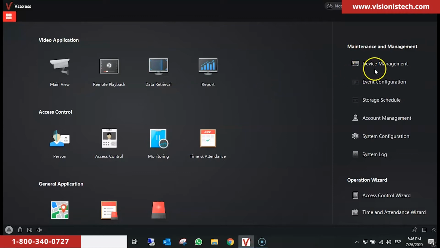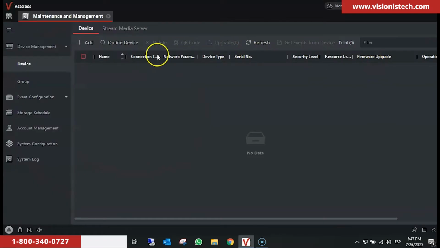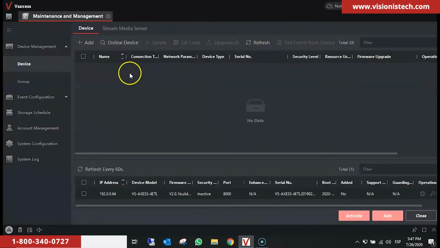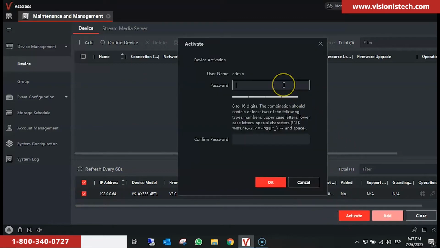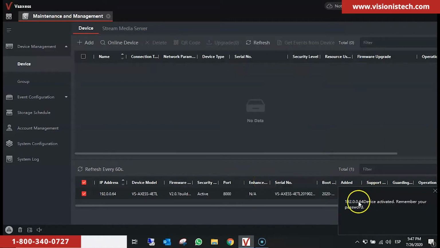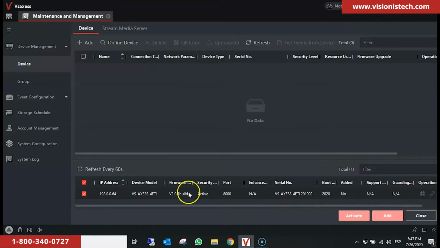First, we click on Device Management. Then we click on Online Device. We can see our device, which its default IP address is 192.0.0.64. We check the device and click on Activate. We enter our default password, which is admin123 with a capital A. We confirm the password and we click on OK. And now we see the device is activated. Please remember the password.